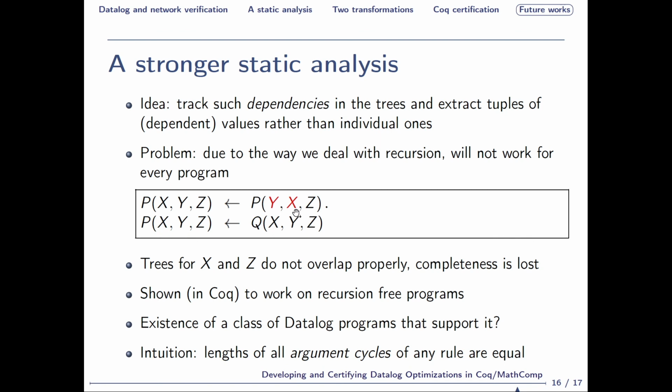When analyzing X and Z, this will cause the overlapping of the return tree to lose some relevant values and thus break completeness. Although it does not work on every Datalog program, we could show in Coq that this new analysis works for recursion-free programs, and believe that there exists a class of Datalog programs strictly greater than recursion-free ones which supports this method, but remains to be characterized.